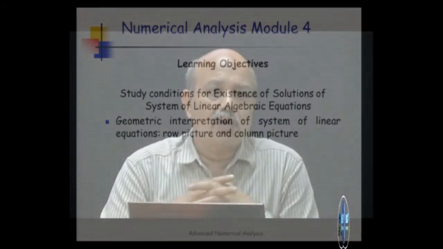If you look at the book Linear Algebra by Gilbert Strang, you will see all these geometric viewpoints emphasized, which are very important. If you get these geometric ideas clear, then there are some fundamental subspaces associated with any matrix: the row space, column space, and null space, and what is the relation of these spaces with the solution.